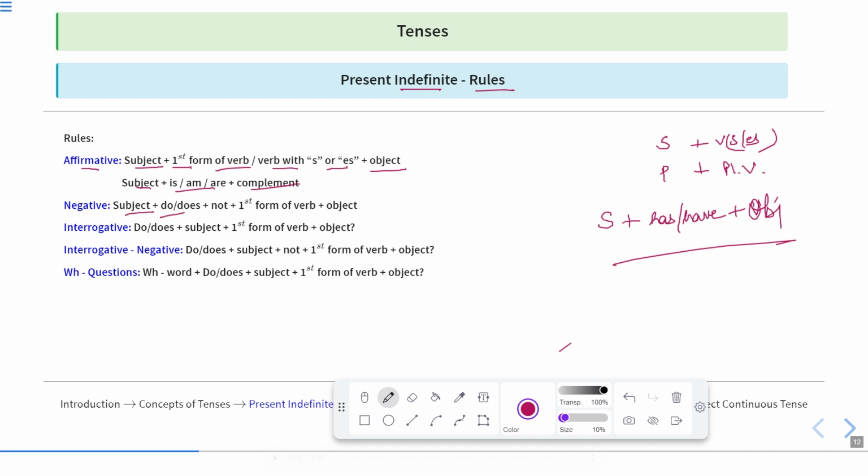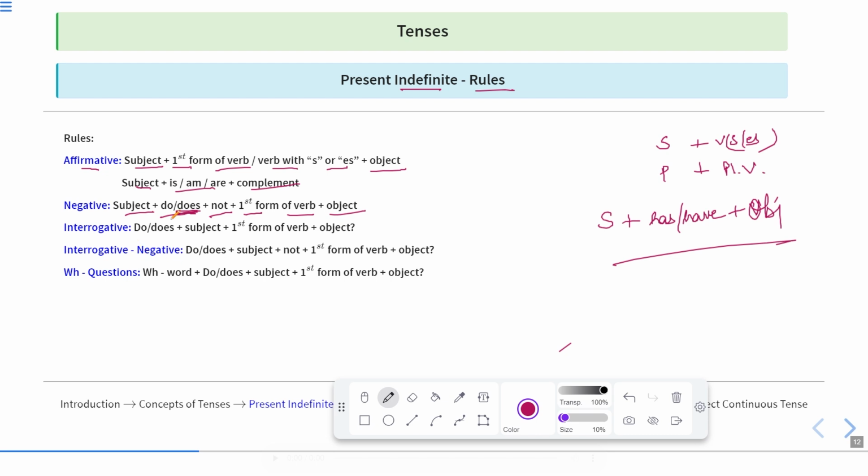In negative, subject plus do or does. Now here, in case of indefinite tense affirmative sentence, we do not have any auxiliary. But when we make it into a negative sentence, we add do or does as the auxiliary verb. After that, not and then first form of verb plus object. Now here, in this type of negative sentence, we cannot have S or ES form because we have already covered it with does, which is the singular form.